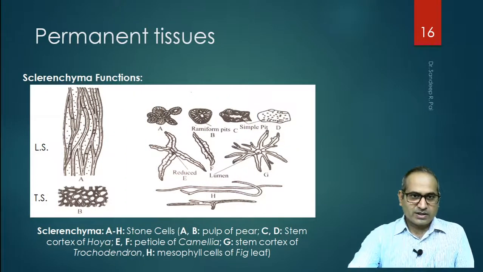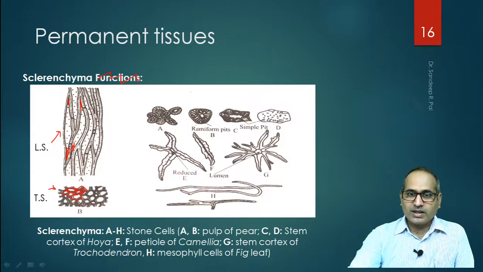We'll see the structure of the sclerenchyma again. In longitudinal section, like I said, they are tapering at the ends. See here, it is tapering at one end. This is seen in transverse sections. When you look at longitudinal sections, you see these. In transverse sections, what do you see? You will see thick, lignified cells. The cells are compact, but they are lignified and thick.